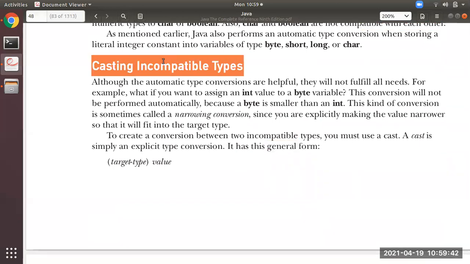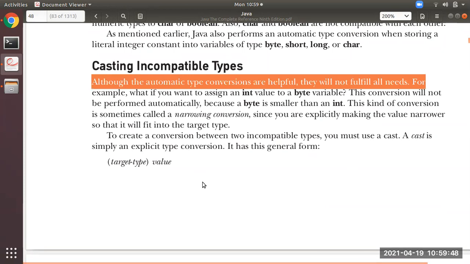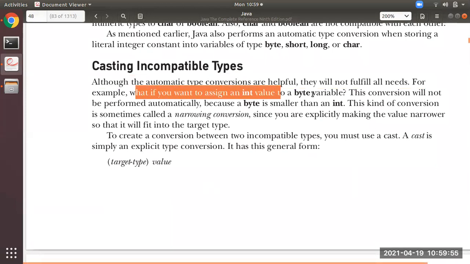There are 2-3 programs also, I will show you. Don't worry. Casting incompatible types. Although automatic type conversions are helpful, they will not fulfill all needs. For example, this is very important, please try to understand this. What if you want to assign an int value to a byte variable, meaning assigning a larger value to a smaller variable? This conversion will not be performed automatically.